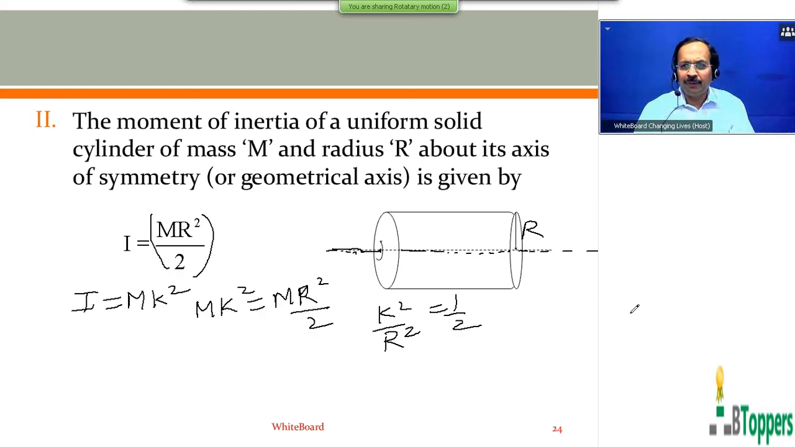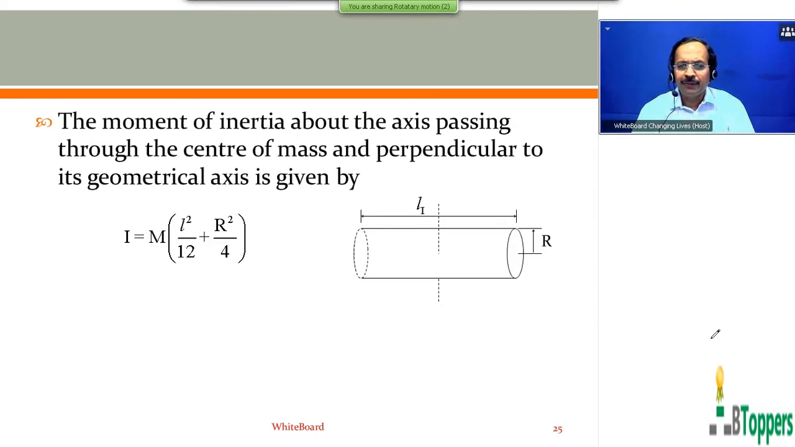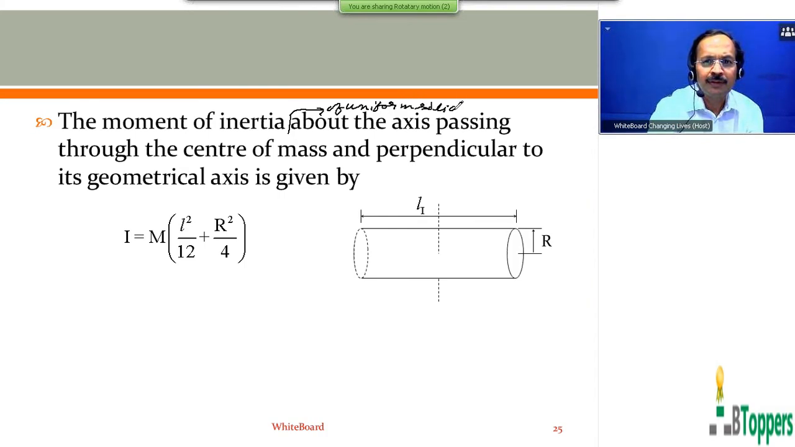So those who are to copy the conclusion, they can take a pause and copy the conclusion. I am going to show the next result. So in the same regular object, that is moment of inertia of uniform solid cylinder about the axis passing through center of mass and perpendicular to geometrical axis.